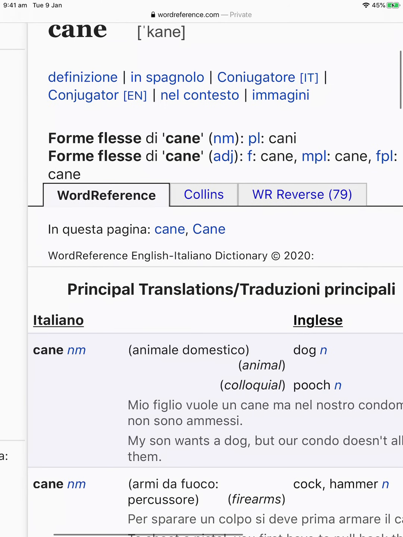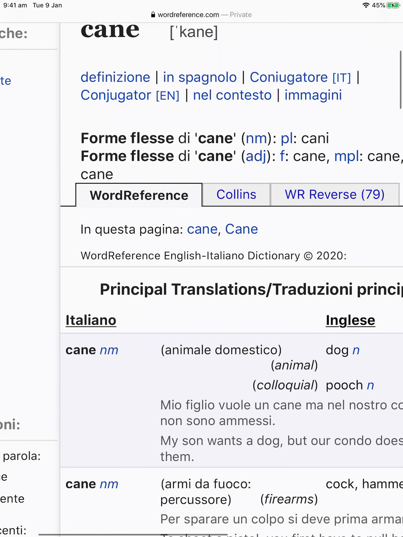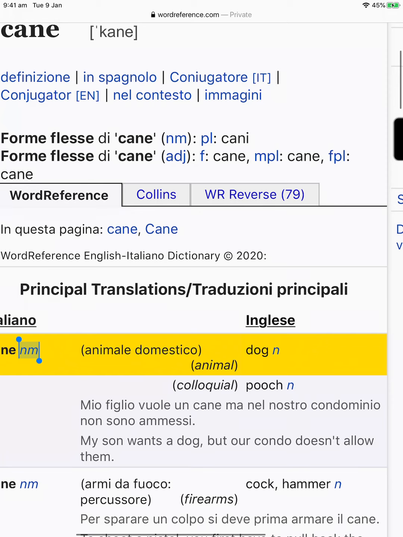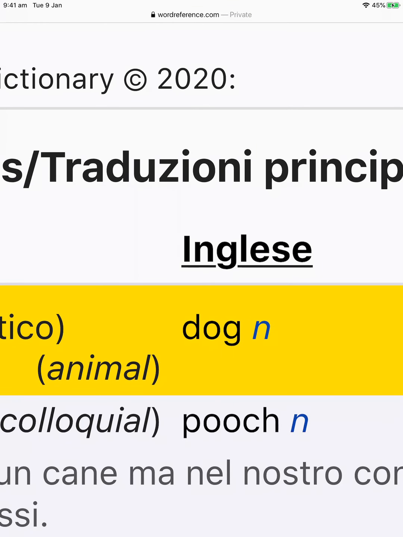All right. Now, as you can see here, you have cane, right, which has an N for noun and M for masculine. So it is telling you that this word in Italian is masculine. And of course, in English, we only have N for nouns because in English, nouns do not have a gender.